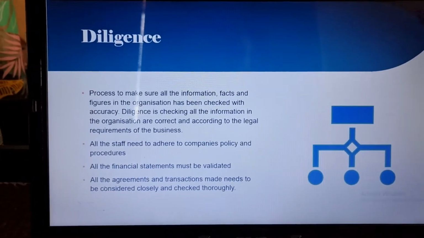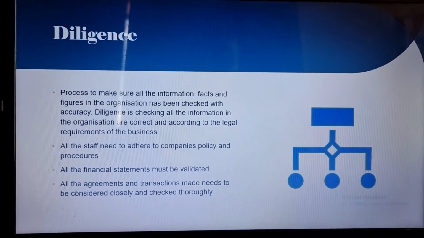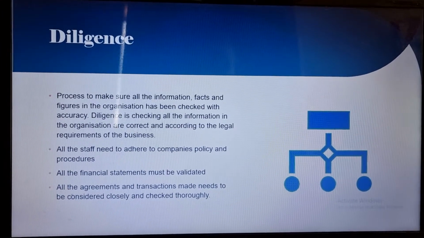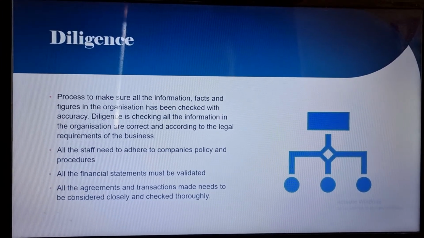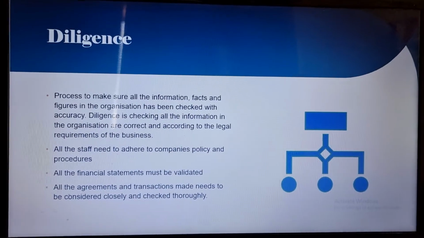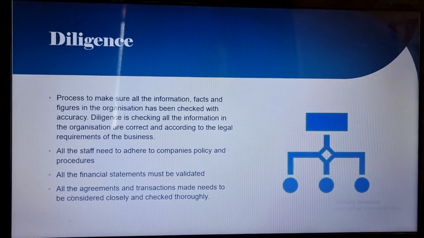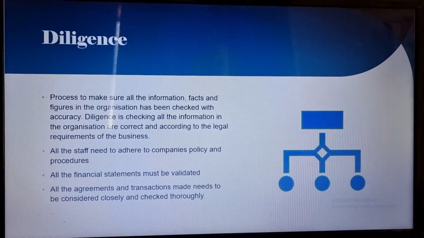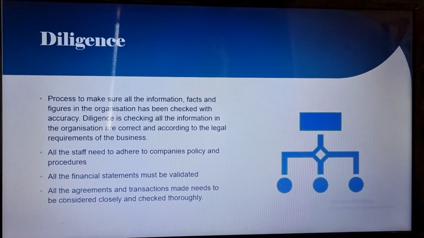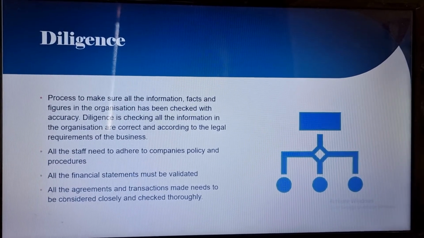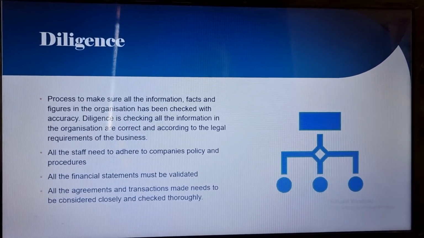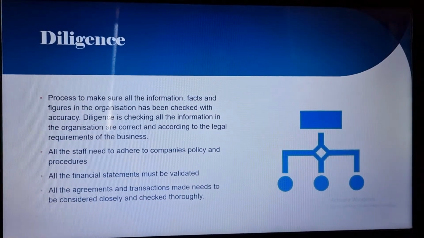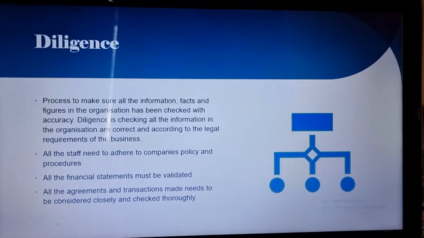Diligence is the process to make sure all the information, facts, and figures in the organization have been checked with accuracy. Diligence is checking that all the information in the organization is correct and according to the legal requirements of the business. These are basically the rules and regulations that all the staff must adhere to, and all the financial statements must be correct without any error, and need to be validated by the relevant supervisor or head of the department. All the agreements and transactions made need to be considered closely and checked thoroughly.